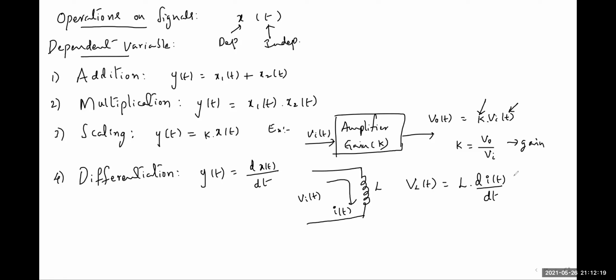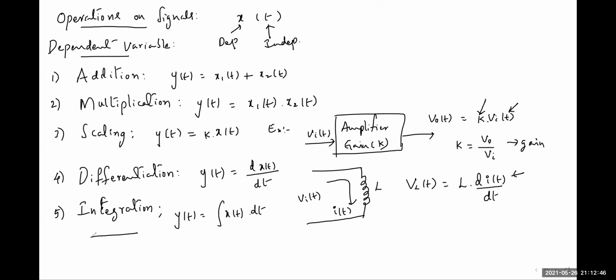So here the current signal is differentiated to get the voltage signal. So we can perform the differentiation operation on the dependent variable of the current signal. In a similar way, we can perform integration on the dependent variable. For that, y of t is of the form integration of x of t.